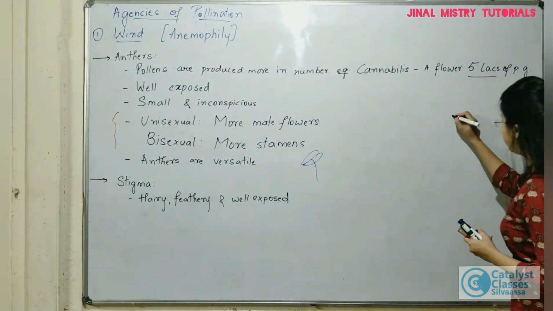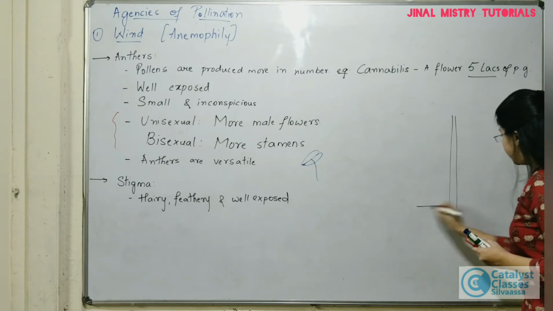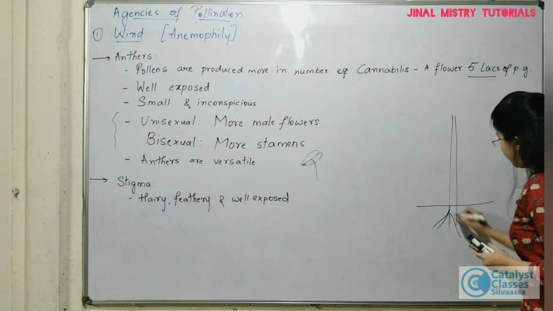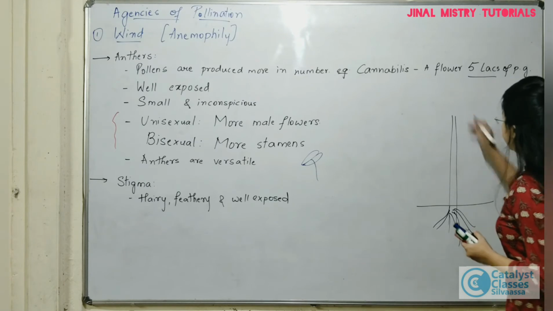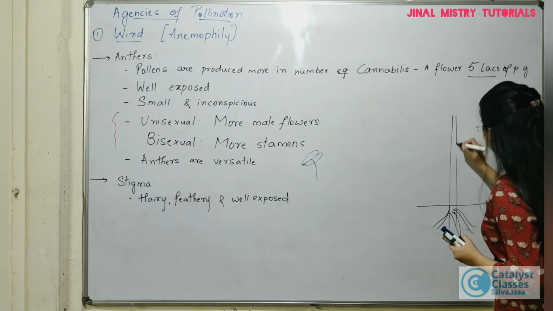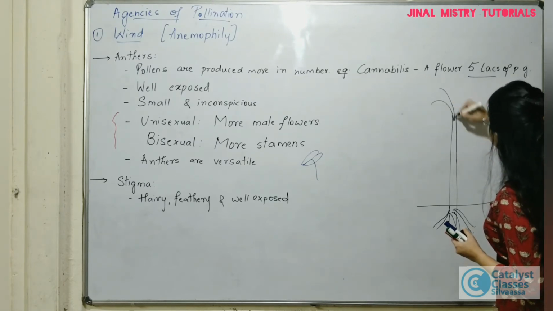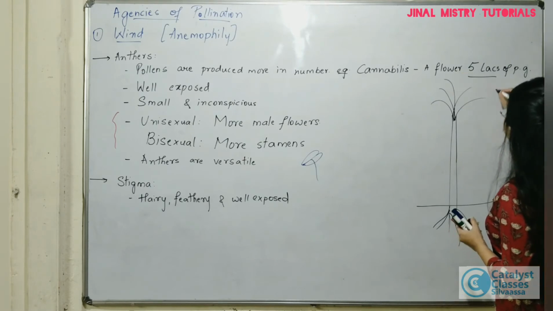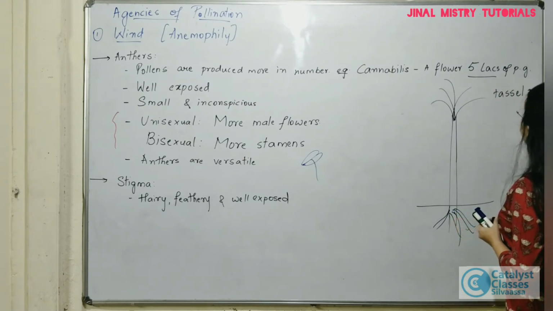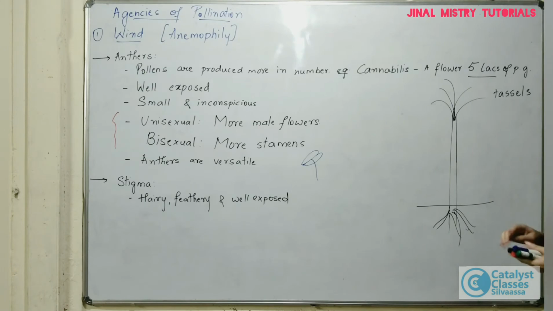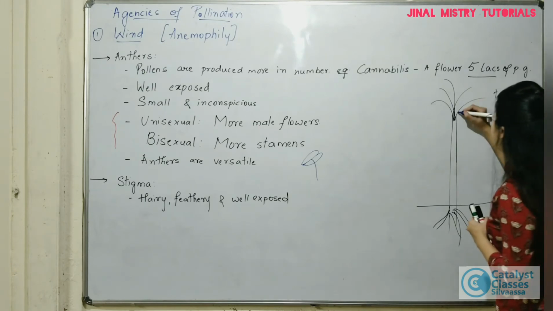If you see a corn plant, with this as the soil level, there will be prop roots present, right? On the top you will see these feathery structures. These are nothing but the tassels, and these tassels are a group of male flowers.